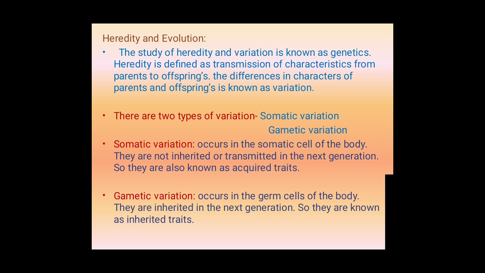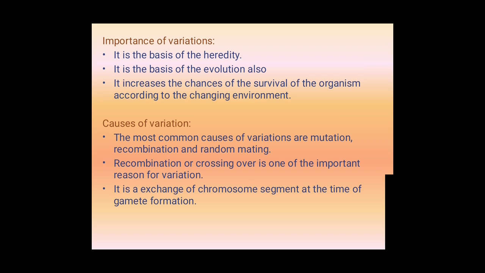So they are also known as inherited traits. Somatic variations are not copying characters, but gametic variations are copying characters, which are copied from the parents to their offsprings or the new progeny. This is about gametic variation.